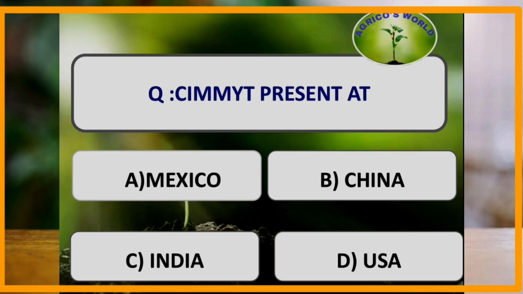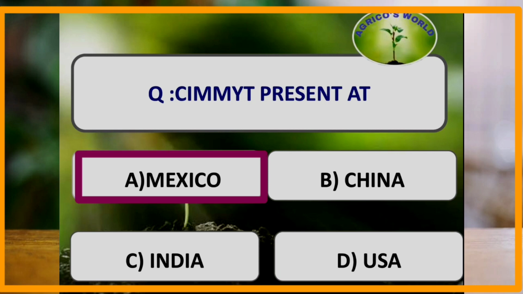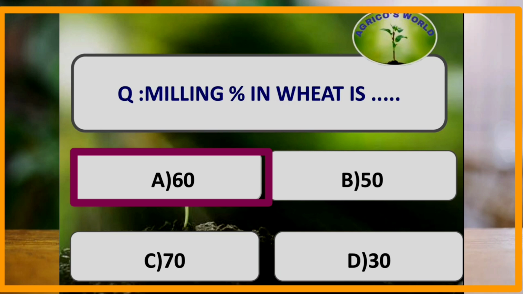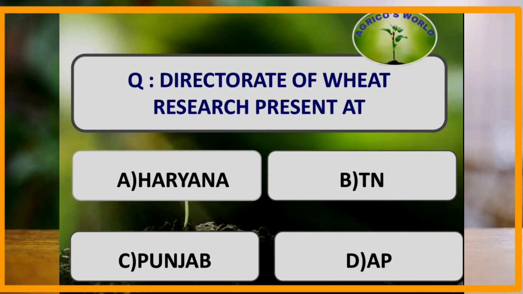CIMMYT, that is the International Maize and Wheat Improvement Center, is located at Mexico and it was established in the year 1943 by Norman Borlaug. What is the milling percent in wheat? The milling percent in wheat is around 60%.